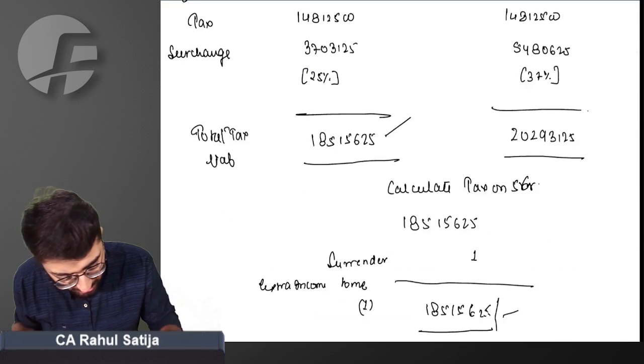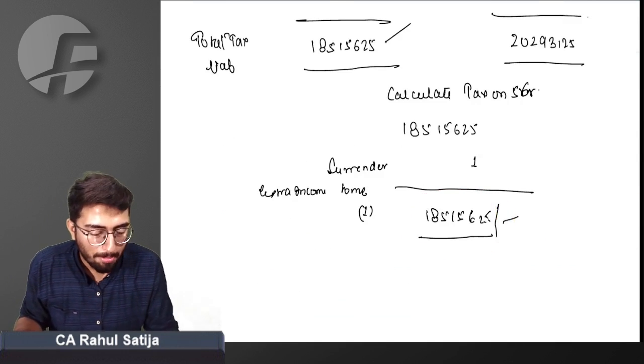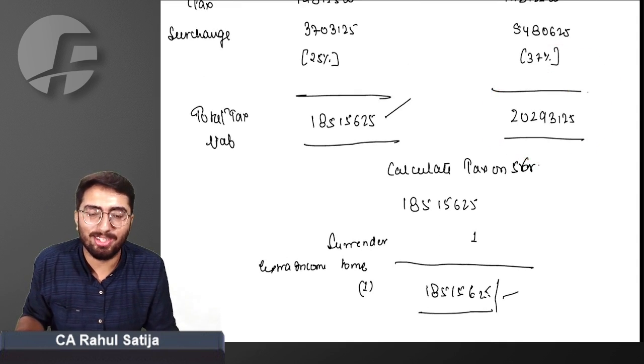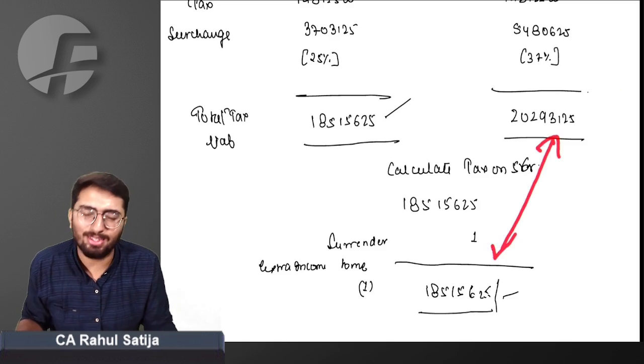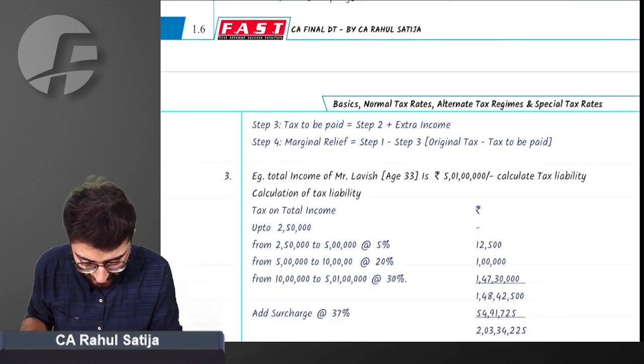Like in our case, what was the case? We are required to pay tax as per step 3 this. And originally we were required to pay tax of 2.2 crore, 2.02 crore. So marginal relief will be the difference in these two amounts. I hope you understood what I am trying to say.